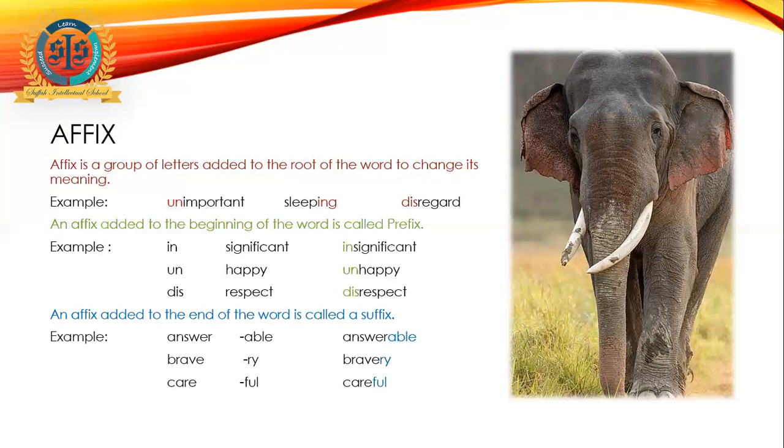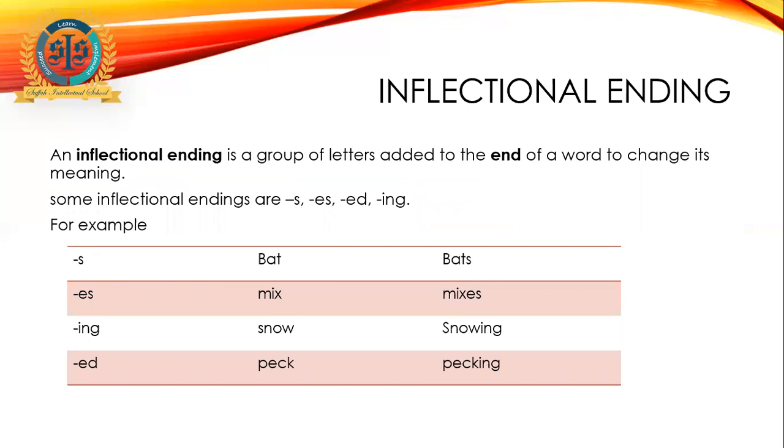So this is the combination of suffix and prefix that you can see. Now you know that prefix is the group of letters that are added before a word to change its meaning, and suffix is the group of letters that are added to the end of a word to change its meaning. Now, what is inflectional ending? Inflectional ending is a group of letters added to the end of a word to change its meaning. Now you will say that inflectional ending is the same as suffix. So what is the difference? You are right. Inflectional ending is a part of suffix, but it is not suffix.